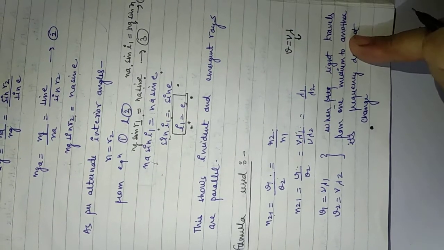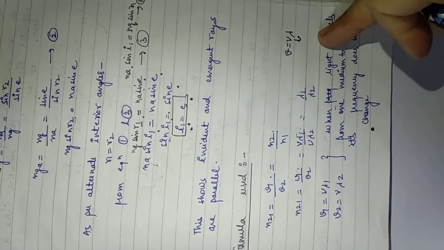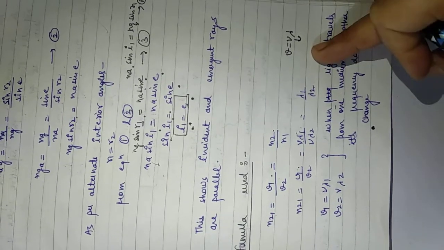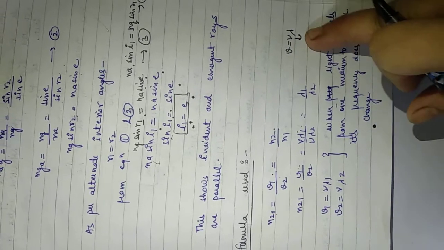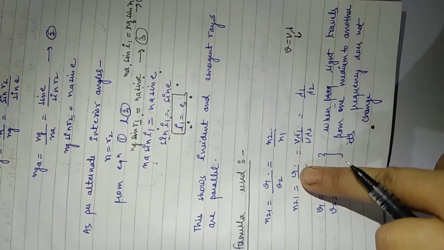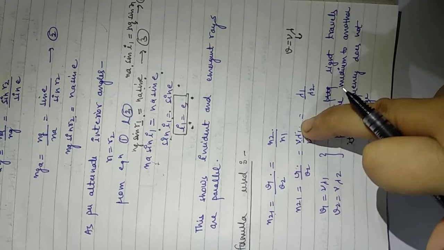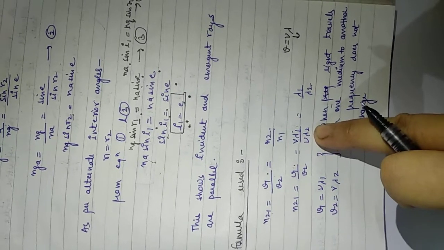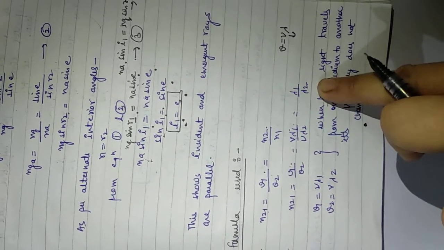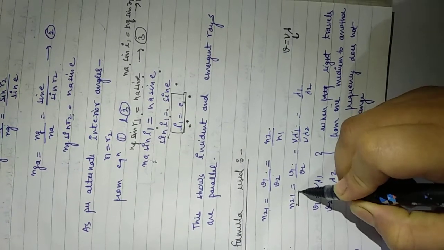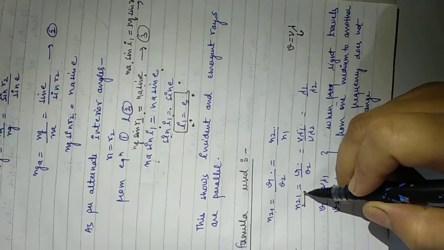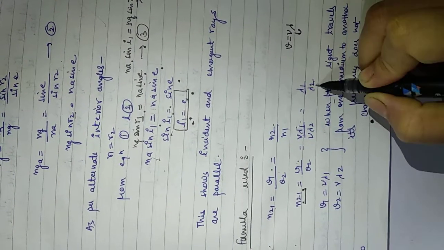When light travels from one medium to another medium, the most important property that never changes is the frequency of light. So we can put the value of V1 as nu lambda 1, and V2 equals nu lambda 2. We'll cut nu, we'll get lambda 1 upon lambda 2. So the next relation is n21, that means the refractive index of the second medium with respect to the first medium can be written in the form of wavelengths also.